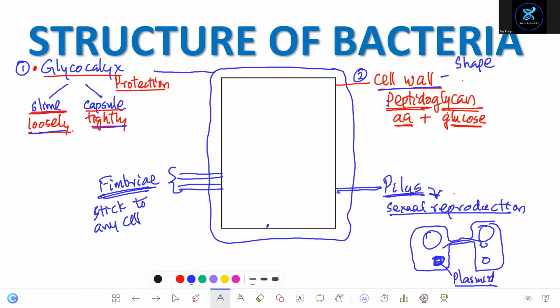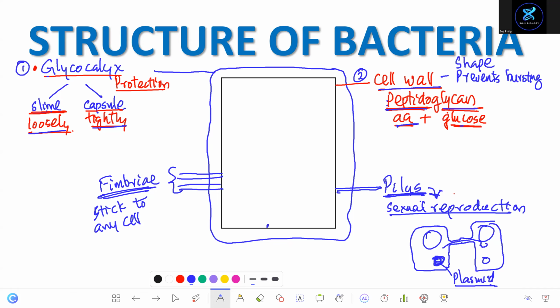No, bacteria come in different shapes. We'll study that now. And it prevents bursting. It prevents bursting of the cell when the water enters. The cell should not burst. That's done by the cell wall. What is the cell wall made up of? Peptidoglycan, which is a compound made up of glucose and amino acids.